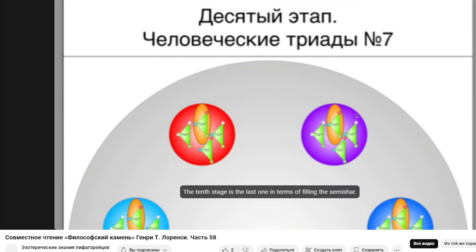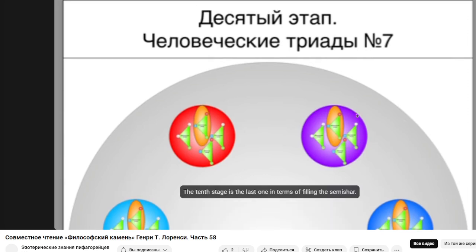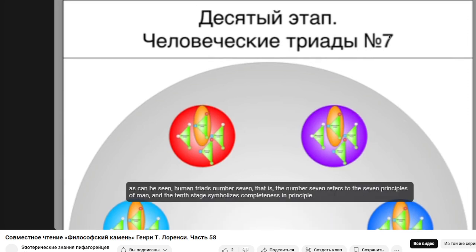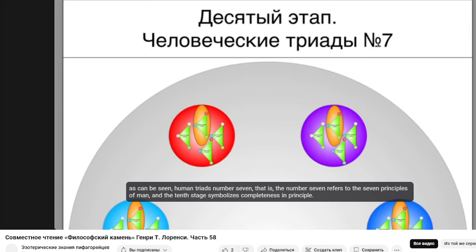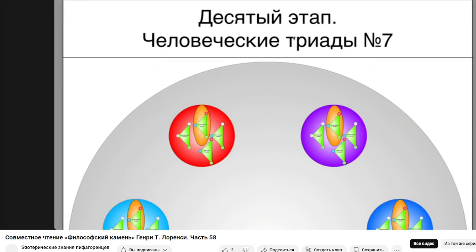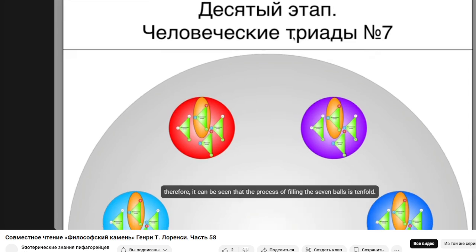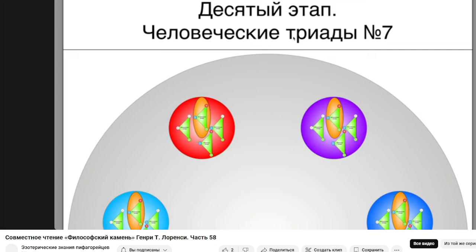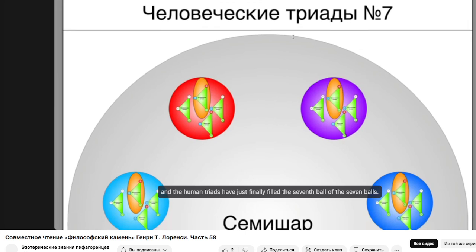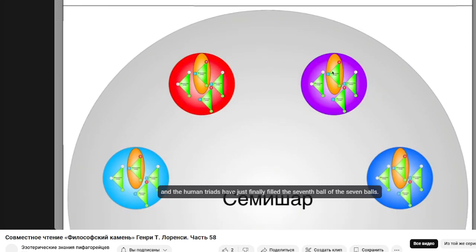The 10th stage is the last one in terms of filling the semishar. As can be seen, human triads number 7, that is, the number 7 refers to the 7 principles of man, and the 10th stage symbolizes completeness in principle. Therefore, it can be seen that the process of filling the 7 balls is tenfold, and the human triads have just finally filled the 7th ball of the 7 balls.